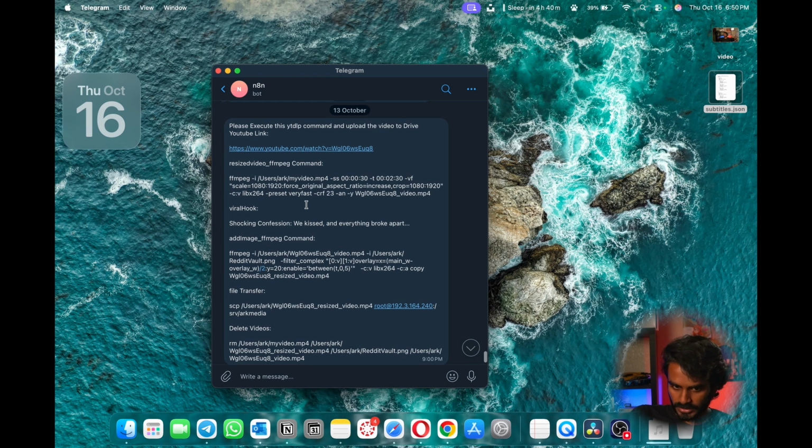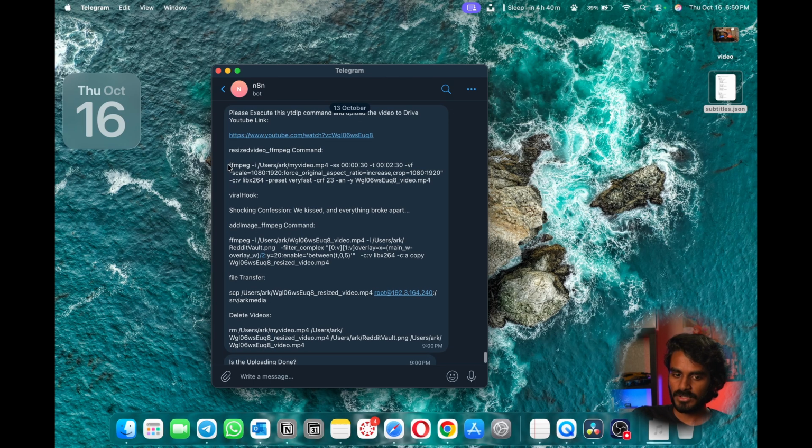This is how it sends a text message, with the YouTube video ID. This is the YouTube video that we need to copy, and using some online tool we can download it. After downloading the YouTube video, we need to use the first ffmpeg command that it sends. What this does is, if the YouTube video is in a 16 to 9 ratio, it will convert it into a 9 to 16 ratio, something that we can upload to Instagram and YouTube Shorts in that format.